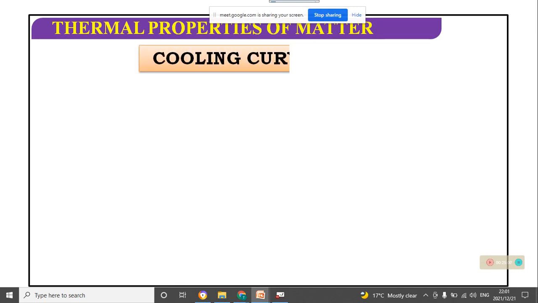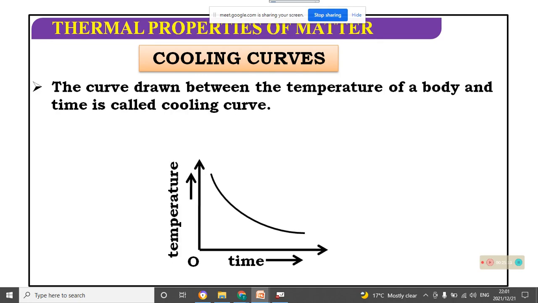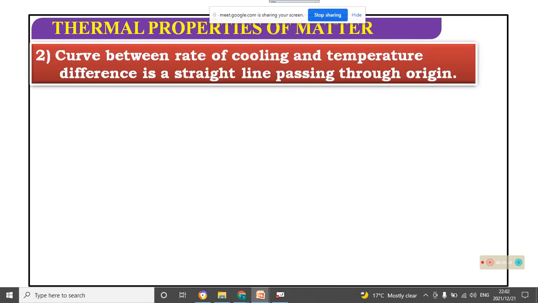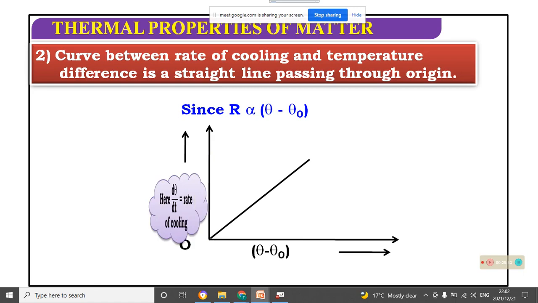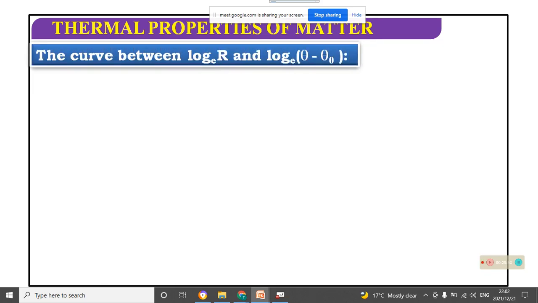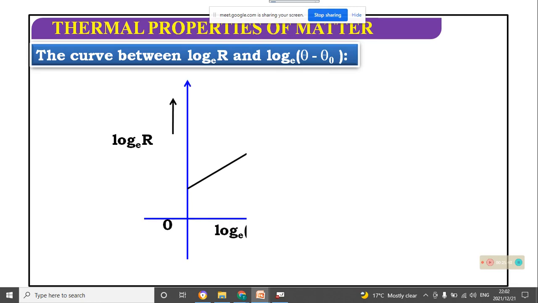Cooling curve. The curve drawn between the temperature and time looks like this. The curve between the rate of cooling and temperature difference is a straight line passing through the origin, since R is proportional to the change of temperature. Like this form, rate of change of temperature is on the y-axis and this is the x-axis. The curve between log R versus log temperature change looks like this.